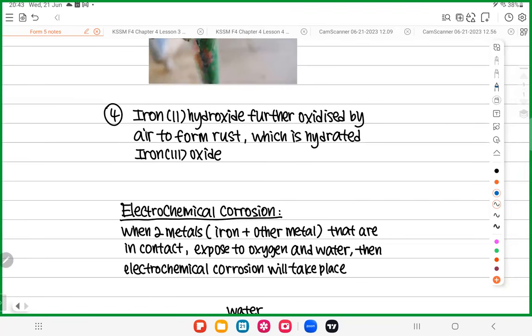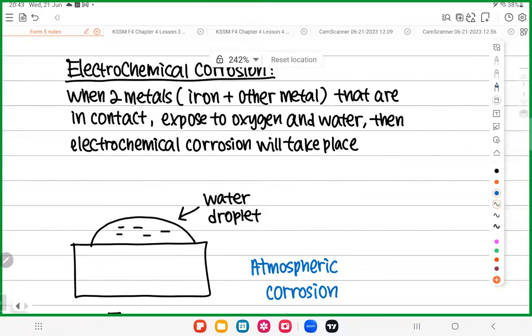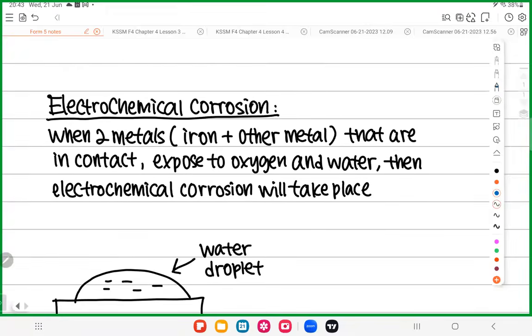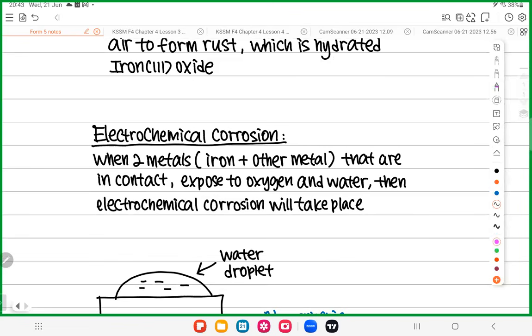This is called electrochemical corrosion. How do we know the question is actually electrochemical corrosion? You must have two metals, and these two metals must be exposed to oxygen and water together.